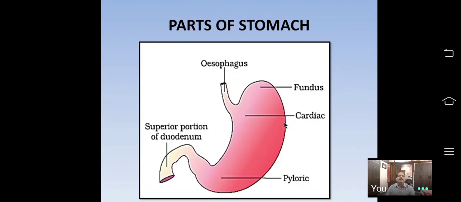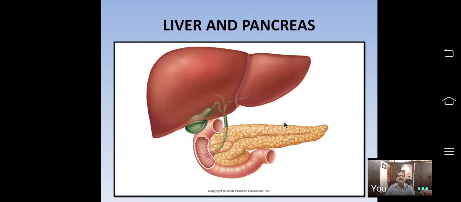Liver. See here, there are two glands. I said three glands are associated with the alimentary canal: salivary gland, liver, and pancreas. See, this is the liver. The liver is the largest gland in the human body. We have a number of glands.